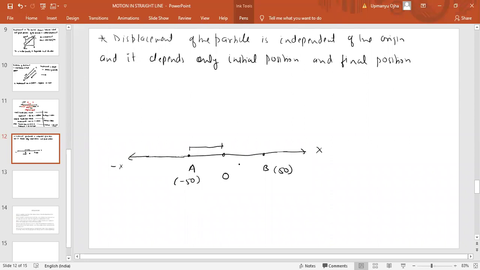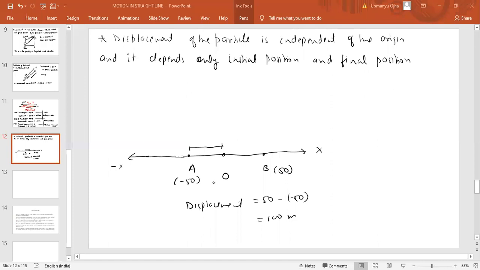Now what is the displacement of the particle if it moves from A to B? It would be 50 minus of minus 50, which is 100 meters. So if I take the origin exactly at the center of both points A and B, the displacement would be 100 meters.